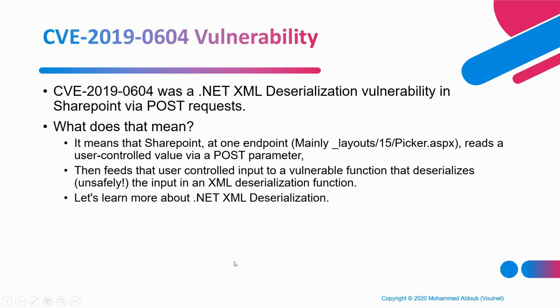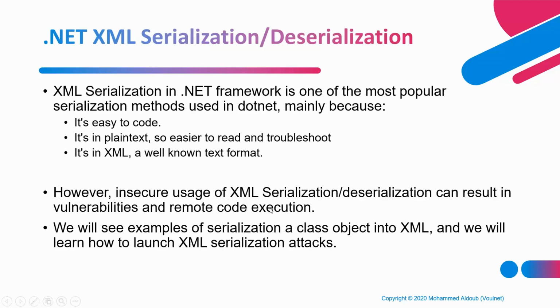So let's just go really quick here. The reason XML serialization is used in .NET Framework is that it is really easy to code and really easy to understand. It's in XML format, and it is plain text, not a binary format, so it's easy for people to debug and read. That's why developers use XML serialization and deserialization in .NET Framework. Unfortunately, insecure usage of XML serialization results in critical remote code execution vulnerabilities, which was the case here for SharePoint.